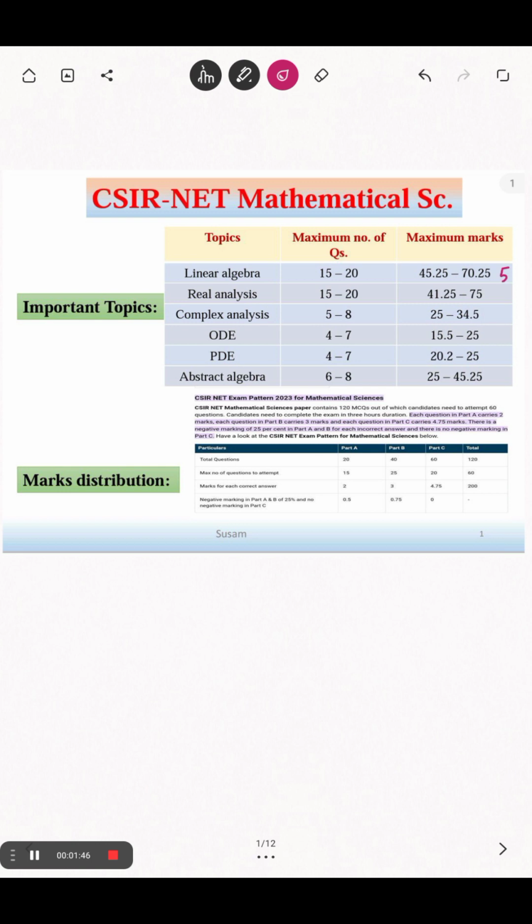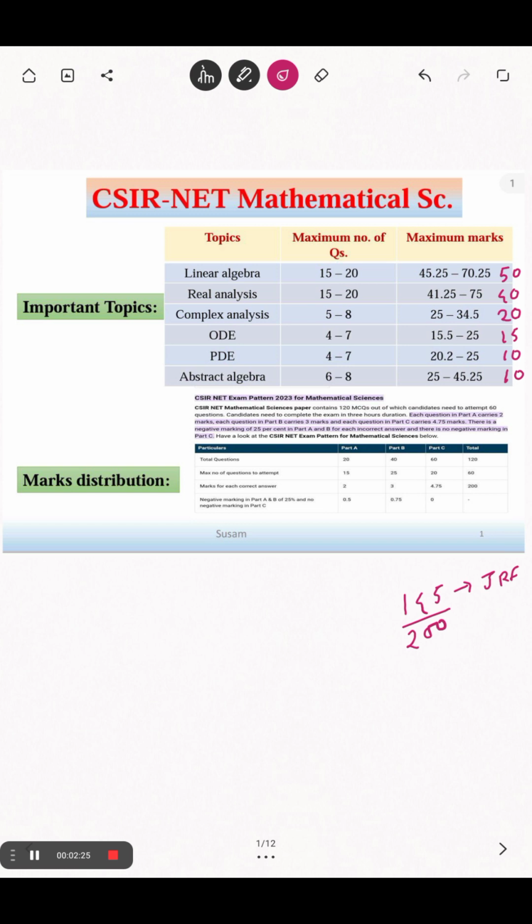Suppose I score 50 in linear algebra, 40 from real analysis, 20 from complex analysis, 15 from ODE, 10 from PDE, 10 from abstract algebra. So what's my total score? 90, 110, 130, 145 out of 200. Is it bad? No. I can easily qualify JRF. Is it easy? No. Otherwise everyone could crack CSIR NET in mathematical science.